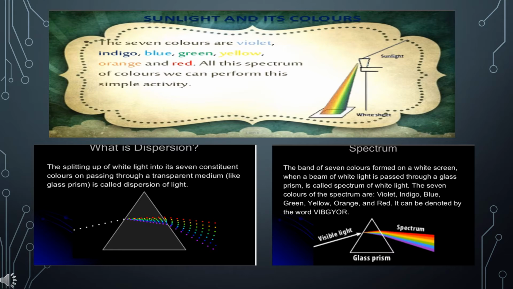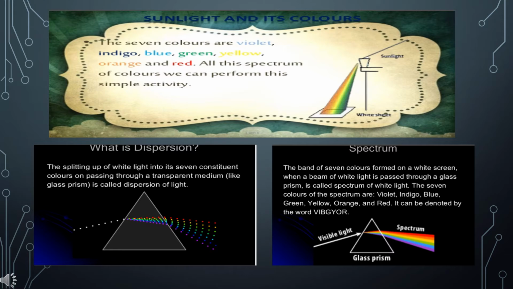The phenomenon due to which white light splits into 7 colors when passed through a prism is called dispersion. The band of 7 colors obtained on the screen when white light splits into 7 colors is called spectrum.